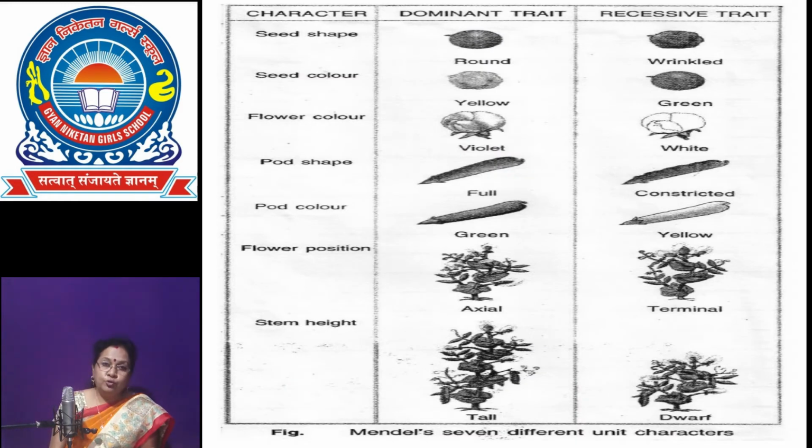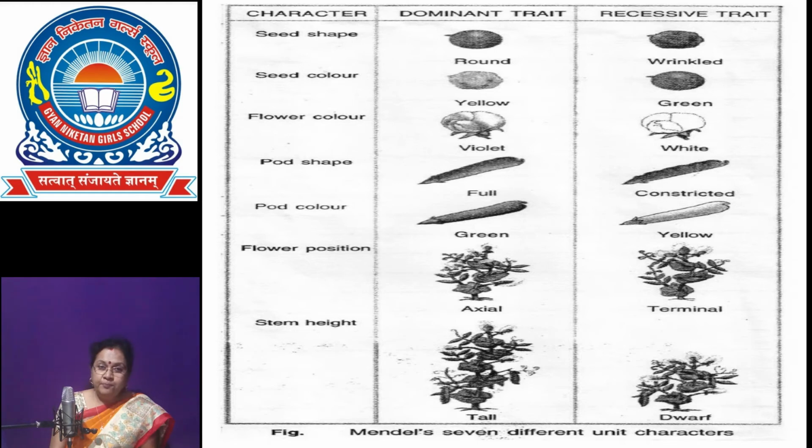Now, the terminology we'll discuss in Mendel's law is phenotype and genotype. Phenotype are the external observable characters seen in the organism that constitutes its phenotype. For example, tall pea plant is designated by capital T as well as capital T and small t.